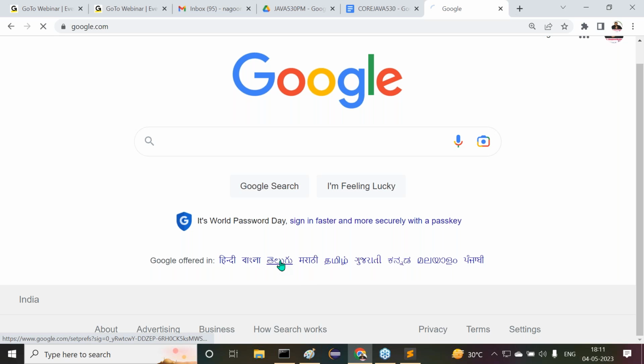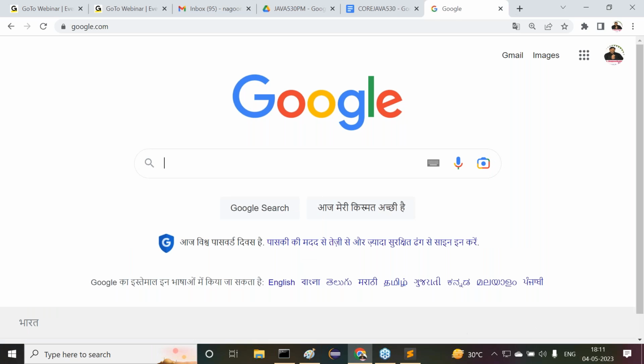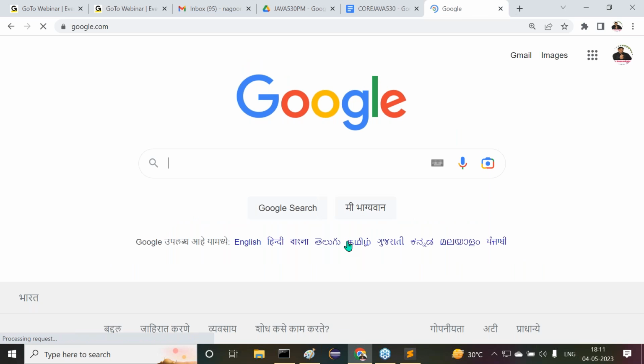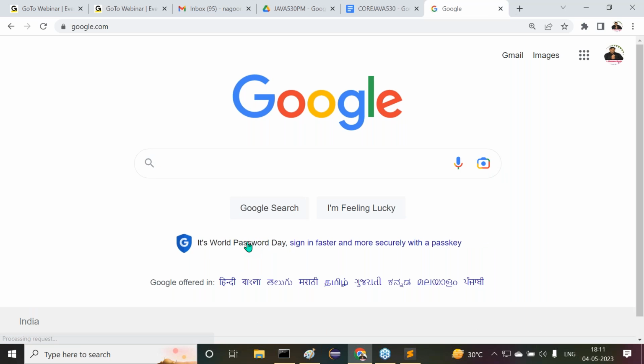If I click on Telugu, automatically that entire page I'm able to get in Telugu, or not? Then my work is very simple, easily I can recognize it. Say I'm good at Hindi but don't know English. If I click on it, I'm able to get everything in Hindi. Kannada, Marathi, like this, different languages are available. In all languages we are getting the services.